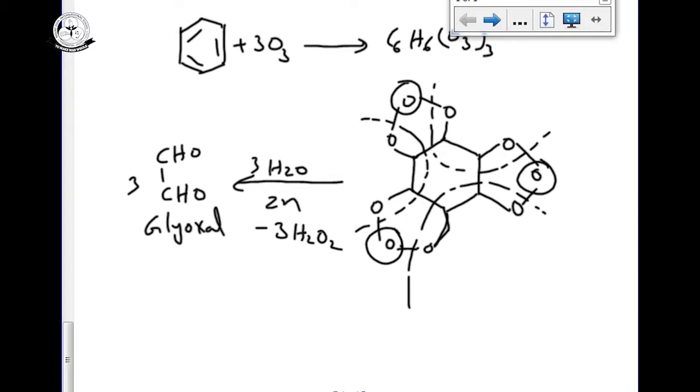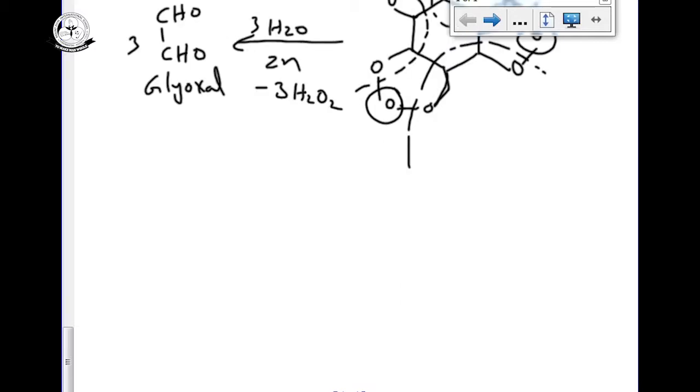So 1 mole of benzene on reaction with 3 moles of ozone forms the ozonide. That on further reaction with zinc hydrolysis gives 3 moles of glyoxal.